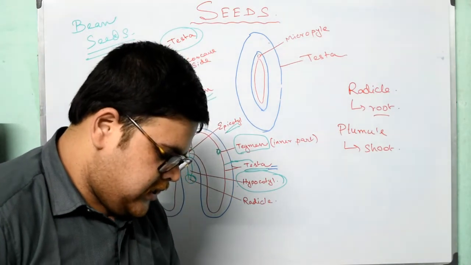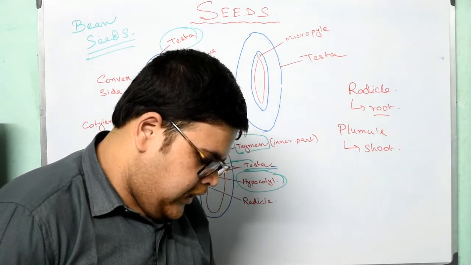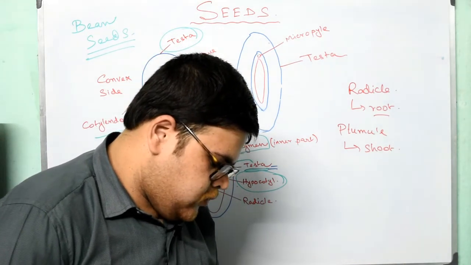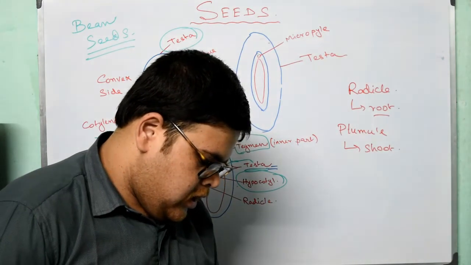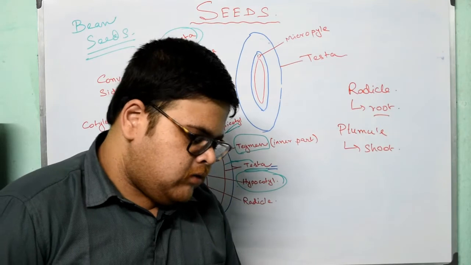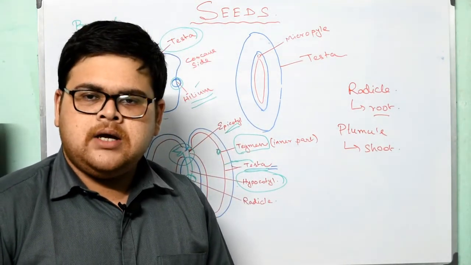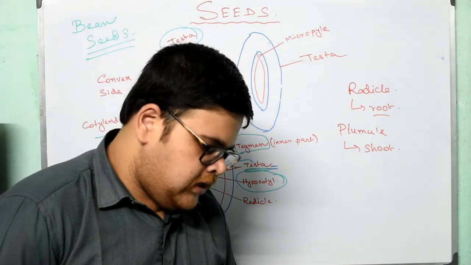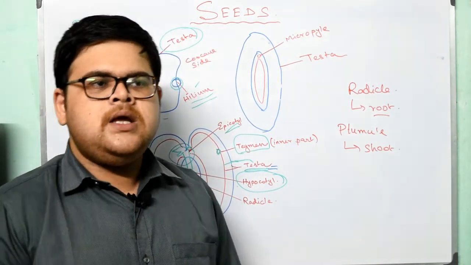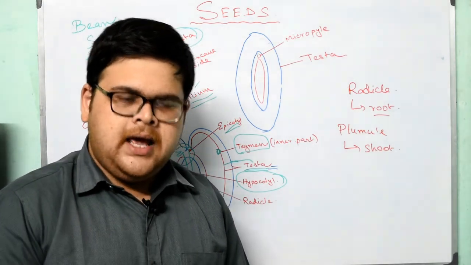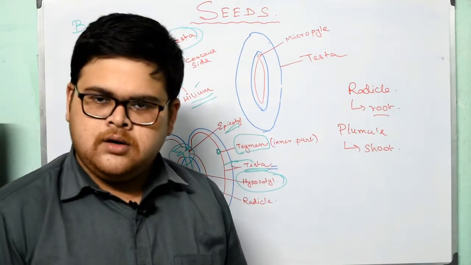The embryo consists of a single cotyledon here called scutellum, a radicle and a plumule. The radicle is towards the pointed end and it is enclosed in a protective sheath, the coleorhiza. Okay, now you can follow the diagram, students, given in the next page, and there you can get the exact details of what I am telling over here. So what you all will be doing is listening to me and seeing the diagram either on the board or in the book itself. Okay.